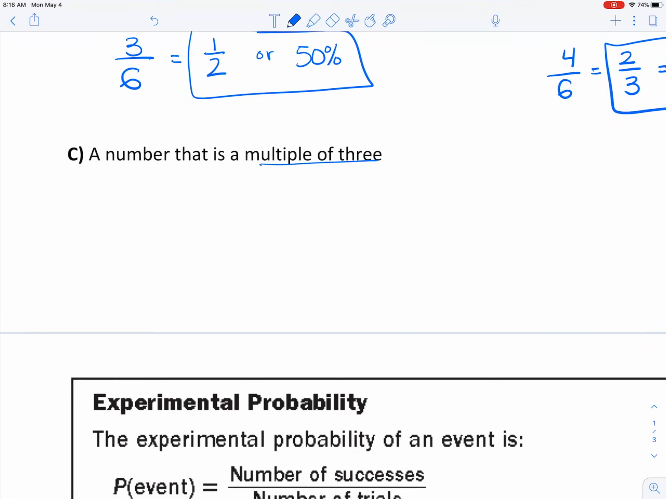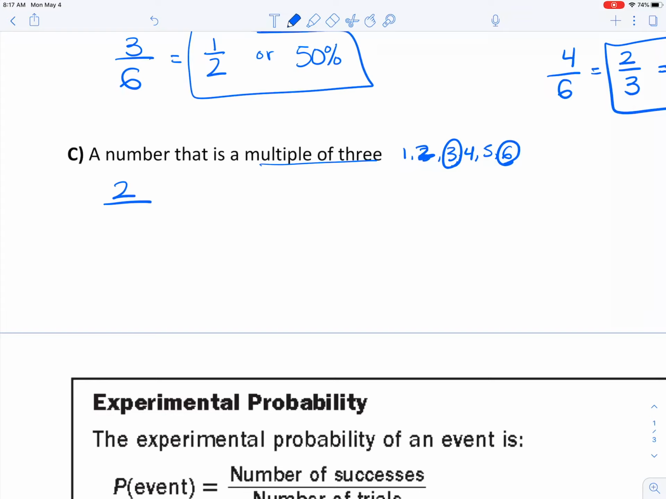Okay, and letter C, a number that is a multiple of 3. So again, keep in mind if I have a die, my possibilities here are 1, 2, 3, 4, 5, and 6. A multiple of 3 means like 3, 6, 9, 12. So 3 is a multiple of 3, and 6 is a multiple of 3.